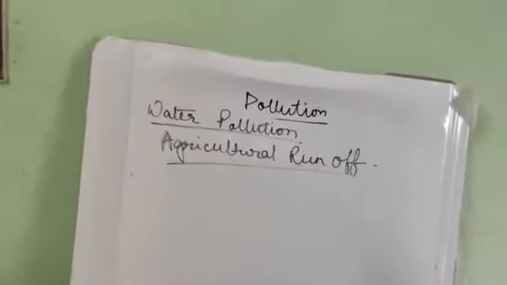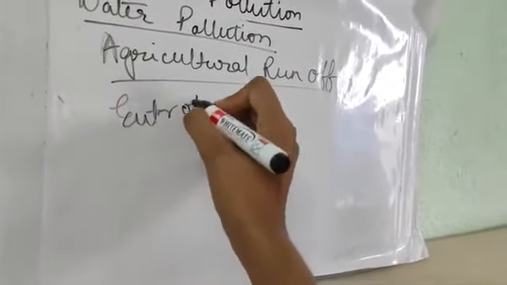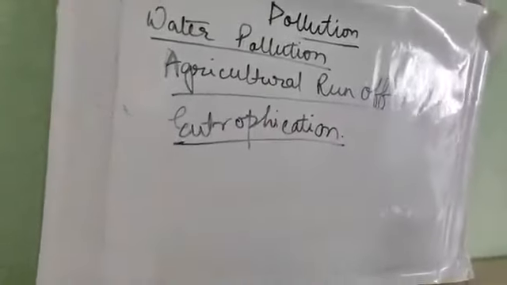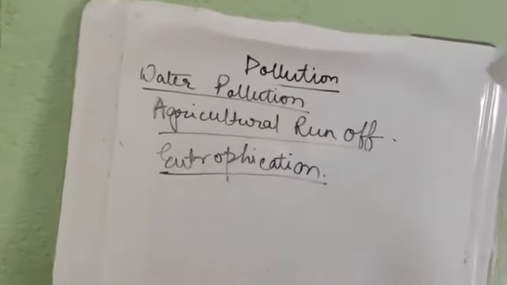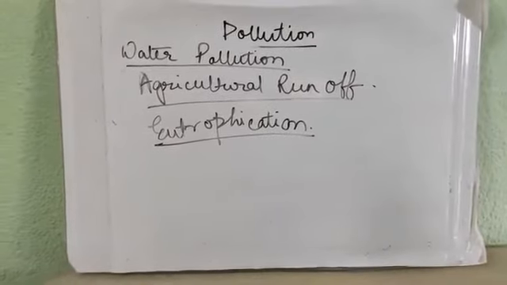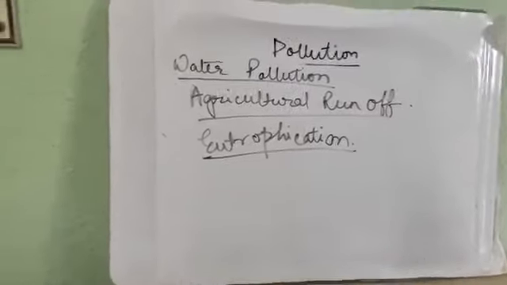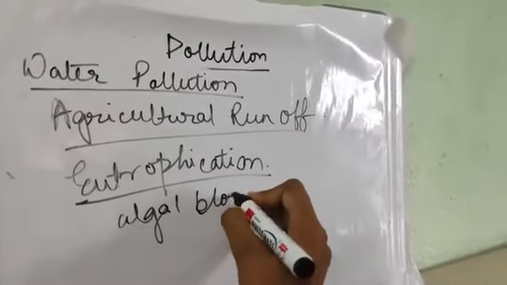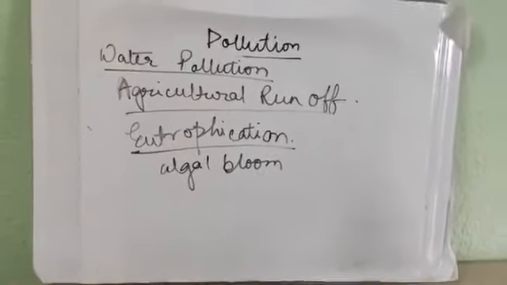Now the most important effect of water pollution is eutrophication. Now what is eutrophication? Eutrophication is a process by which a water body acquires a high concentration of nutrients, especially phosphates and nitrates, that promotes excessive growth of algal bloom. Algal bloom is what? It is the green colored covering that covers the entire pond or the entire lake.